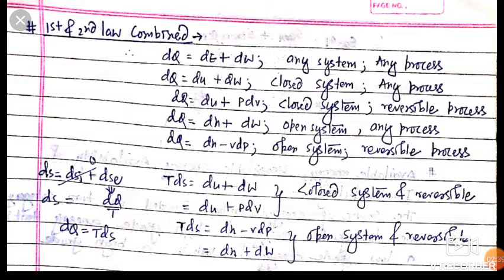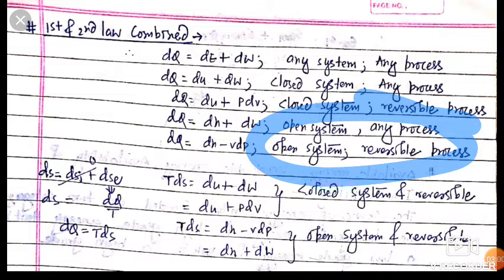And my dear friends, dq is equal to dH minus VdP, then dH is associated with an open system and minus VdP is associated with a reversible process. So friends, dq is equal to dH minus VdP is used for an open system and reversible process.